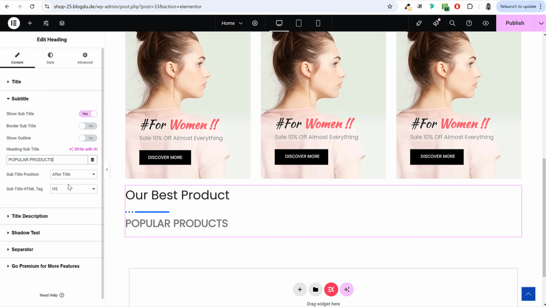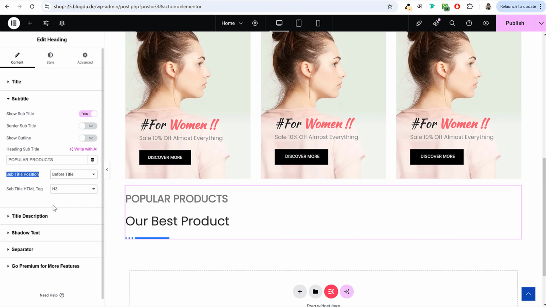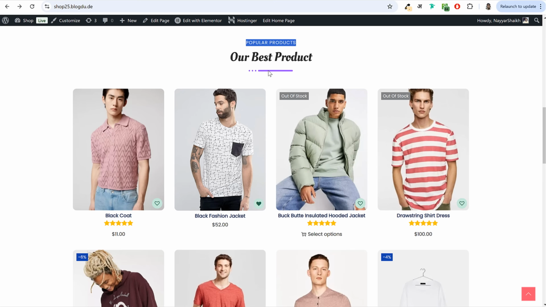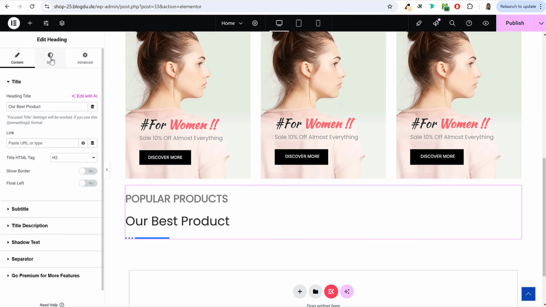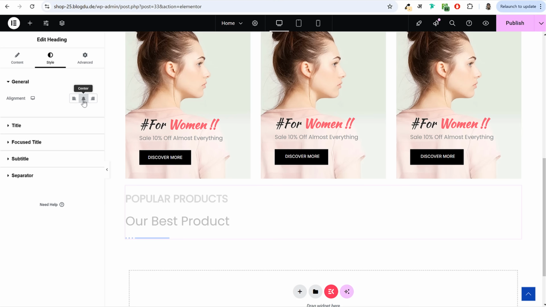And we want to do one thing. We want to bring this subtitle before title. So we'll select before title. Okay, like this. Then we have our separator, which is fine. We want to bring everything in center. So let's see, go to style, bring it in center.